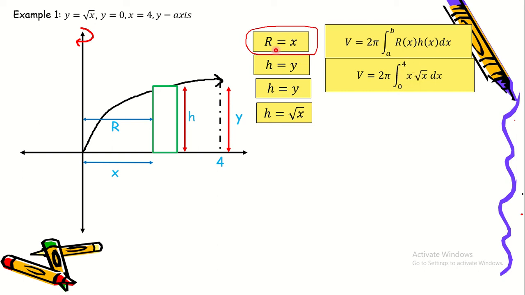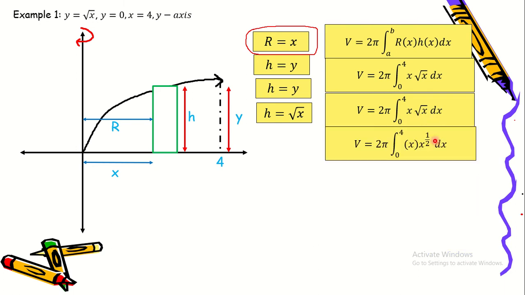Okay, so remember that our radius is x. And then our height is square root of x. x multiplied by square root of x dx. Okay, so volume is equal to 2 pi integration, repeated. So we know that we can convert square root of x into its equivalent expression with fractional exponent. So square root of x is equivalent to x raised to 1/2.